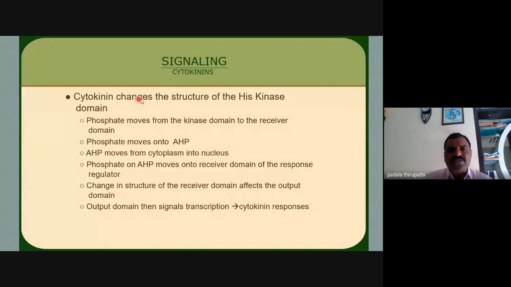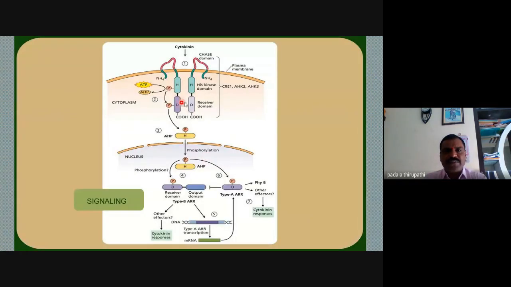When cytokinin changes the structure of the kinase domain, phosphate moves from the kinase domain to the receiver domain. Phosphate moves onto AHP. AHP moves from the cytoplasm into the nucleus. This is the AHP, with ATP and ADP, see here.